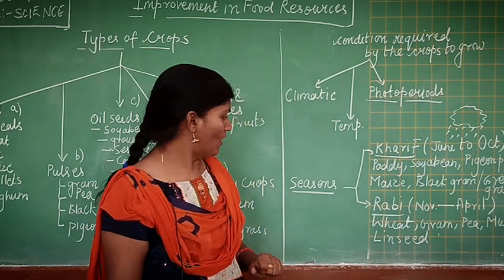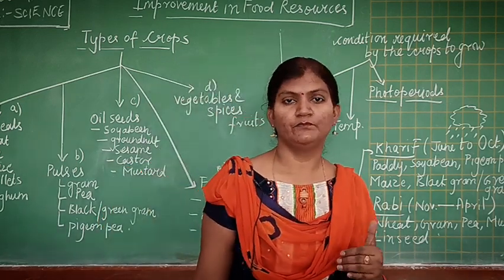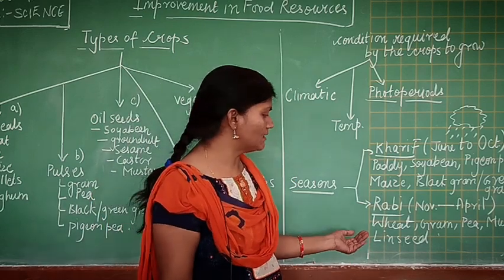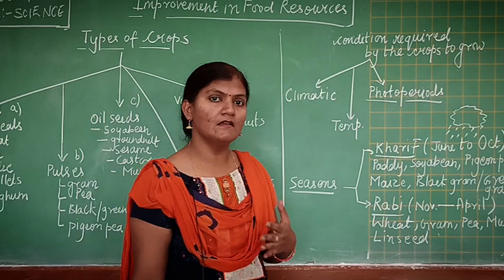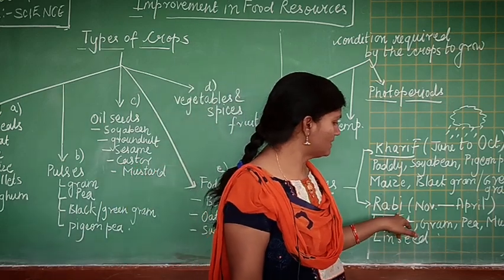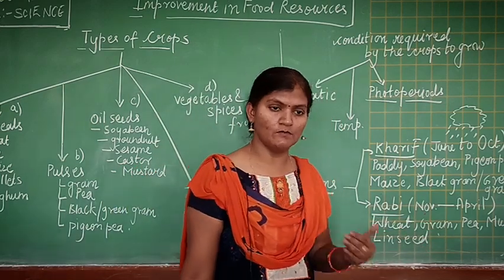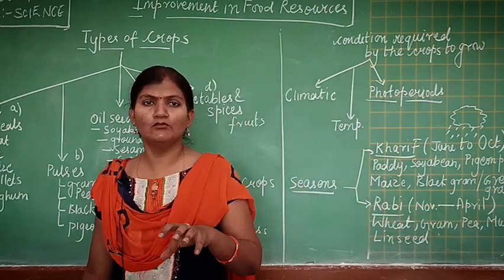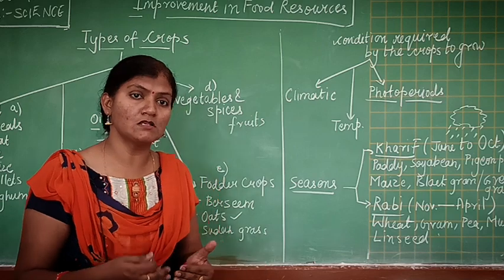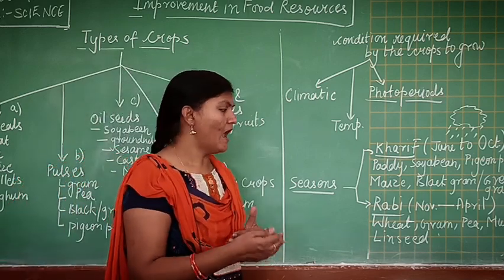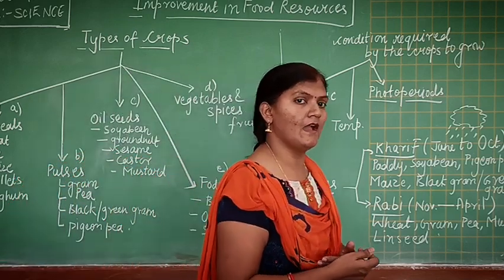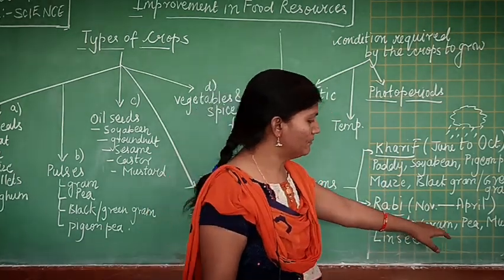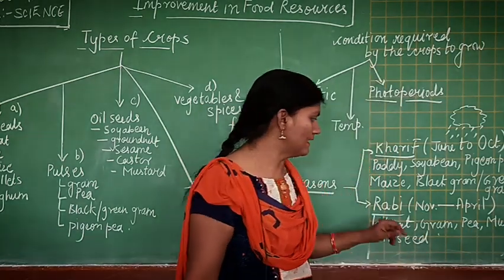Let us see the other season for crops. The other season which is followed in India is the Rabi season. Rabi season in India is observed from November to April. It means the winter crops are sown in winter, and as the summer starts, they are harvested. It involves wheat, gram, pea, mustard and linseed.